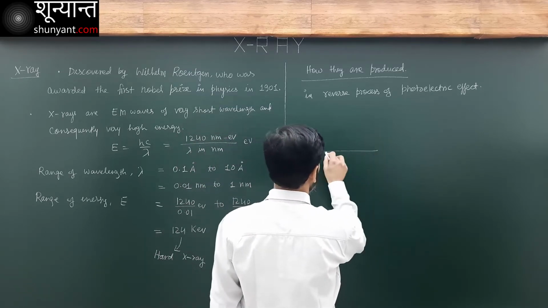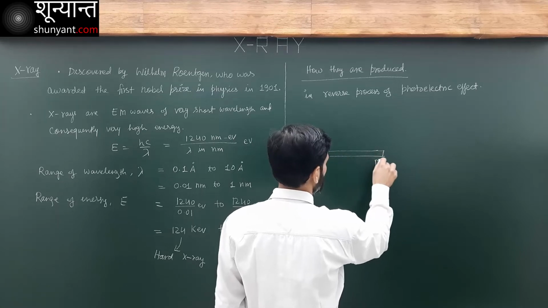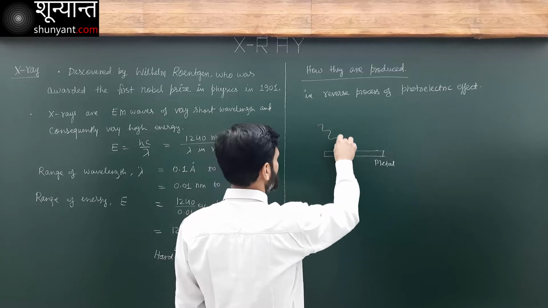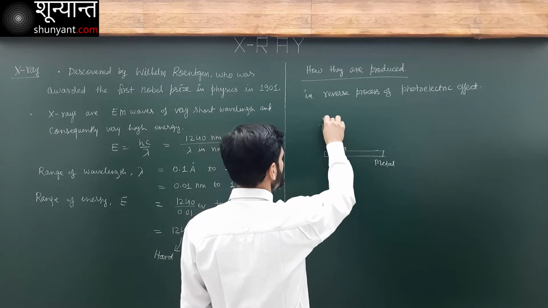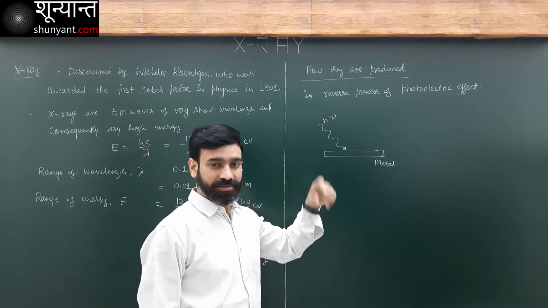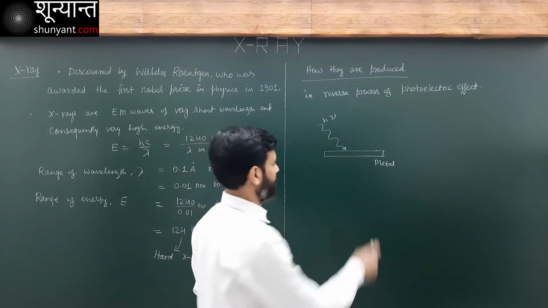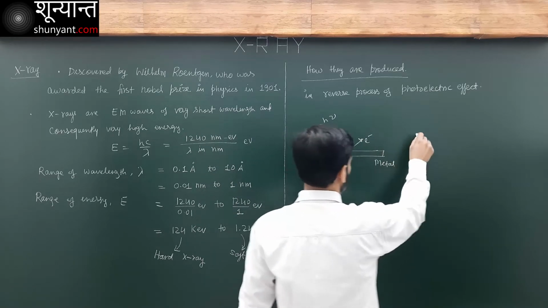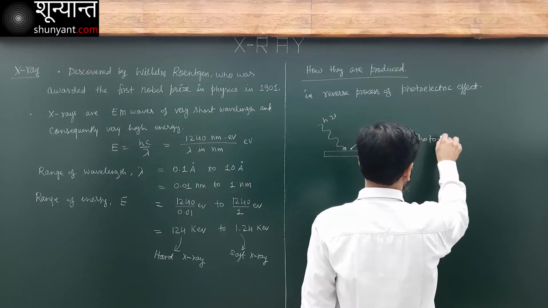It's like this. I have a metal. Now, on this metal, if photons are incident, these are the photons, h nu, then electrons are ejected. The electrons will be ejected from here. This is known as photoelectric effect.